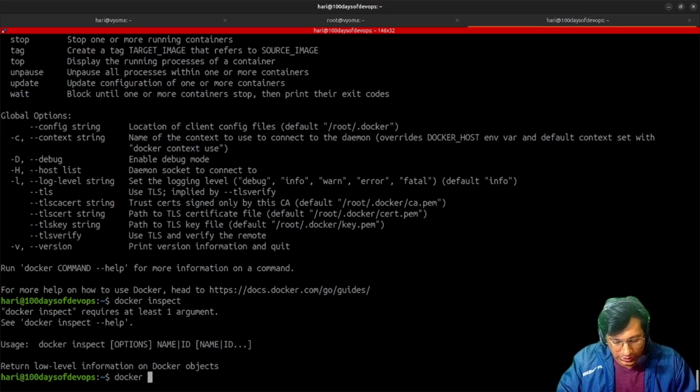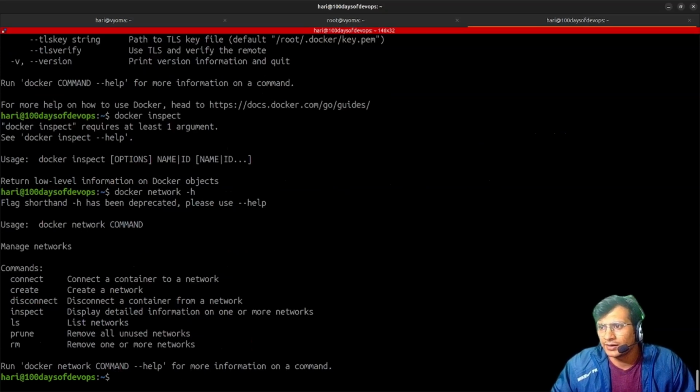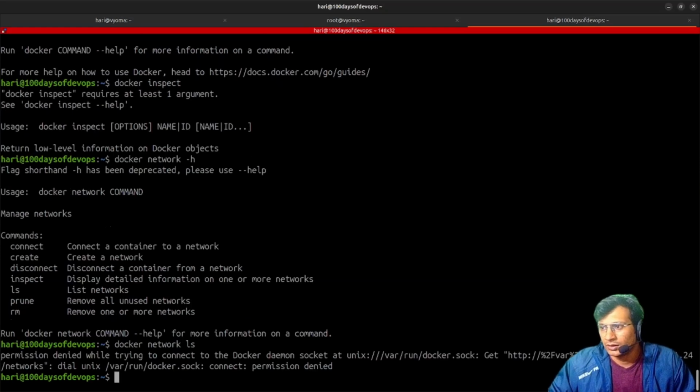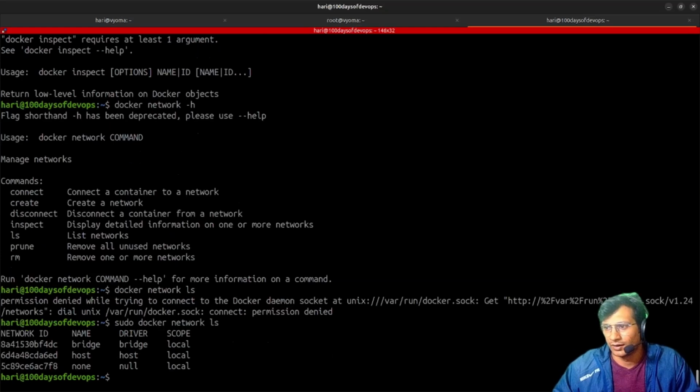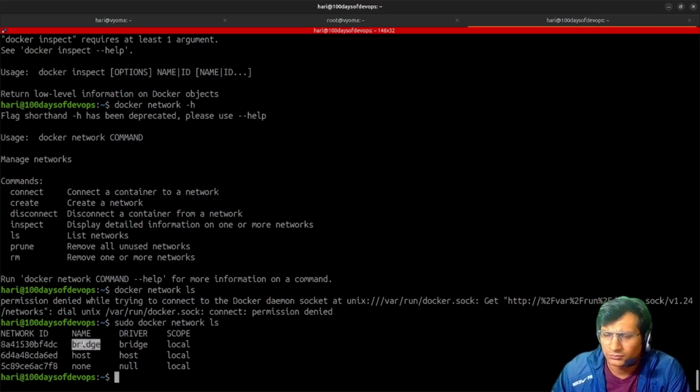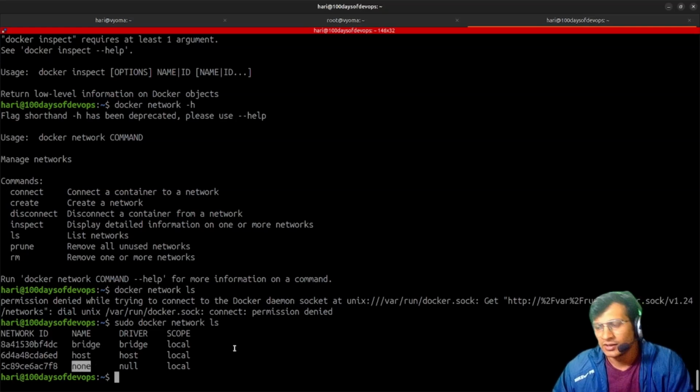Let's just see docker network. Yeah, network is the very basic thing. Network: connect, create, disconnect, inspect, ls. Let's just see ls. Okay, sudo. So there are these three networks available. We'll be discussing these networks on our containerization journey. So this is bridge, host, and none. These three networks are created.